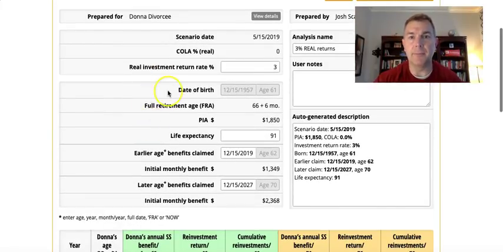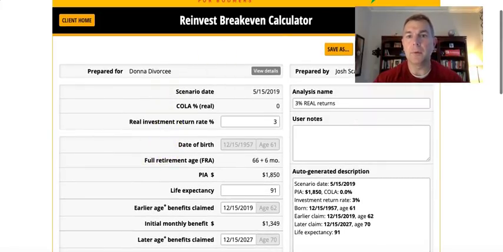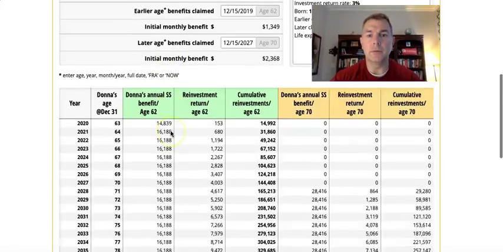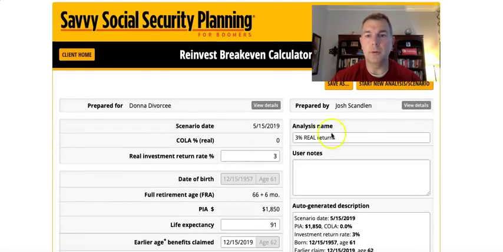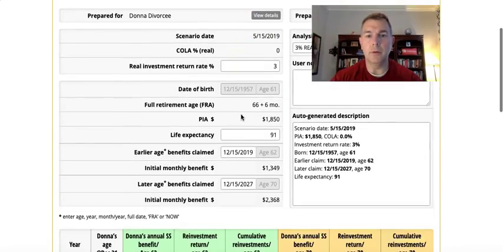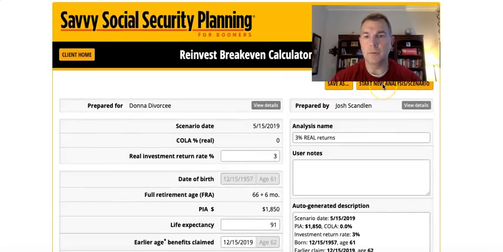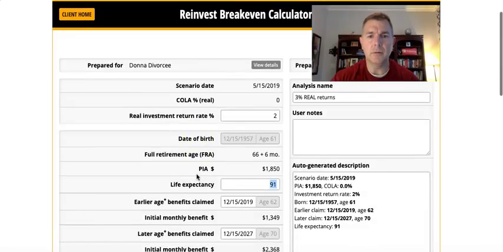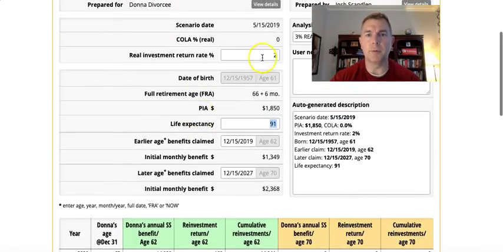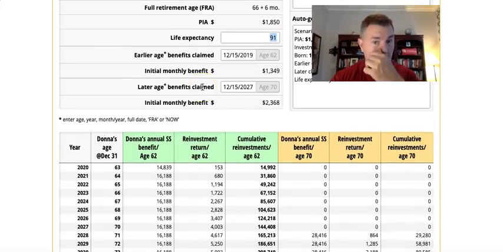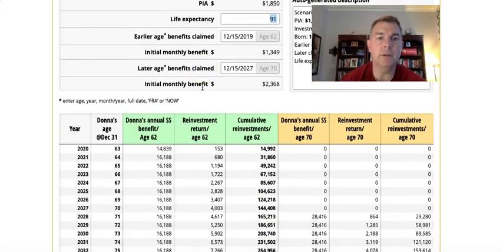So let's see what we got. Let me try this here. Okay, let's go 4. Let's go 2. Did it change anything? Okay, there we go. I guess it does change. Let's do a 3% rate of return. Let's see what we got. There we go. Okay, it does change it. Well, that's pretty cool. I didn't realize it did that fast.